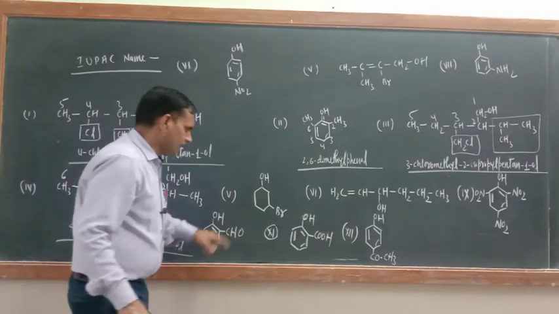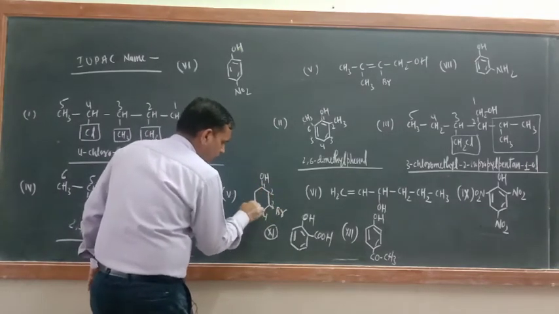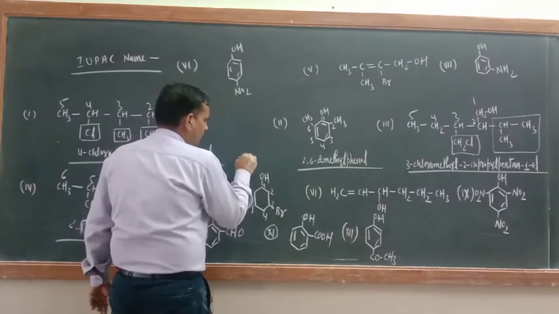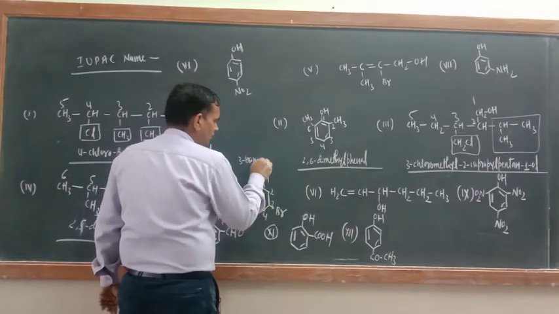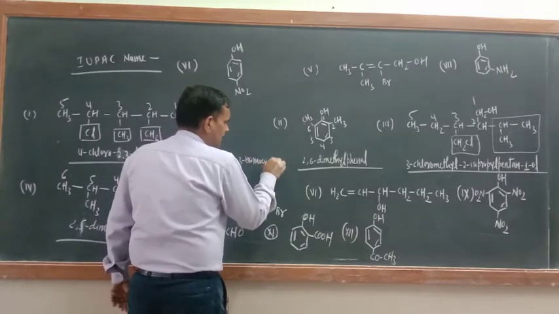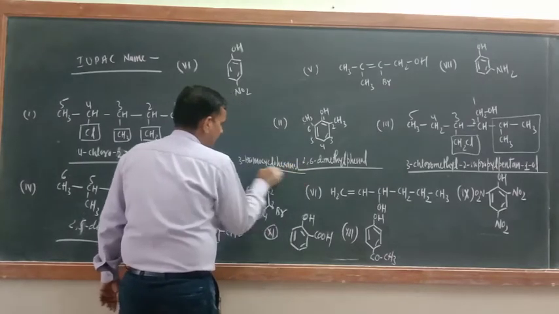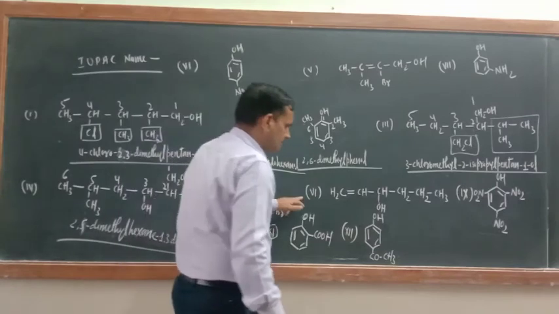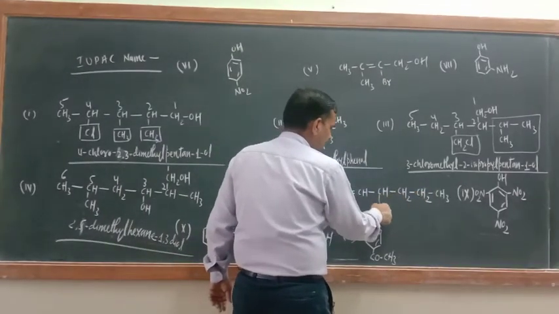What about this one? This is an easy name. Just see, 1, 2, 3, 4, 5, 6. So what is this one? 3 bromo cyclohexaneol, 3 bromo cyclohexaneol. Now 6 number, just see, 1 2 3 4, at 4 number this is coming, but